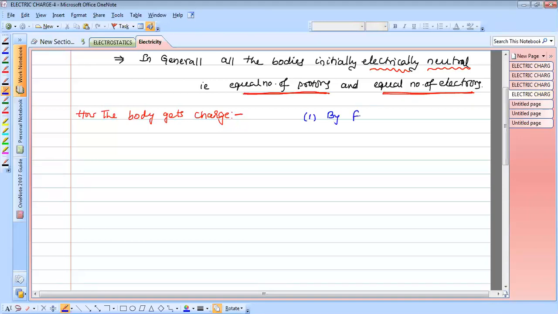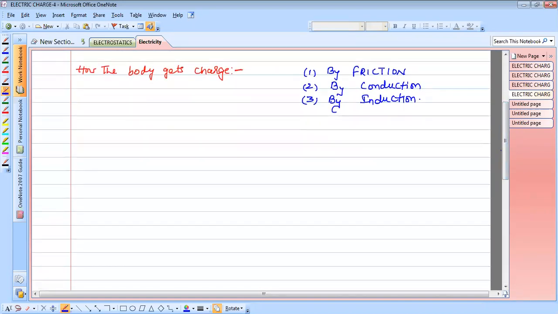by friction, and the second one is by conduction, and the third one is by induction. So first I move to charging by friction.